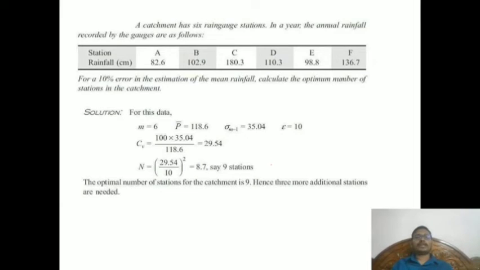And one common type of problem: if there are 7 stations, what are the things we have to find? The optimal number of stations for the catchment. A catchment has 6 rain gauge stations, and the annual average recorded by the gauges is as follows. How many are required?